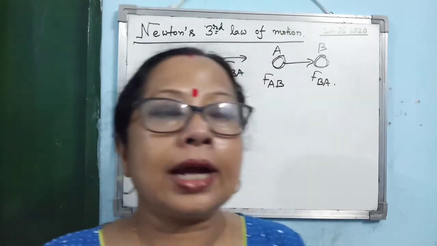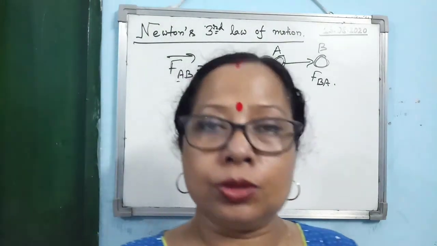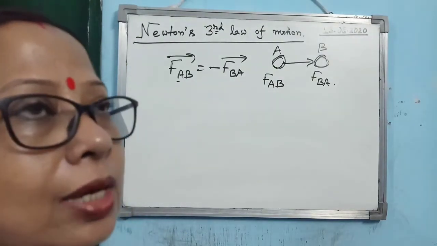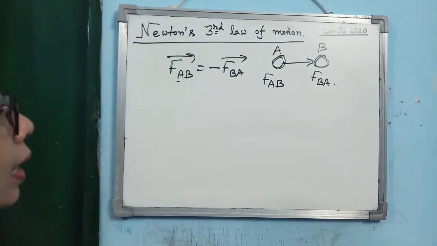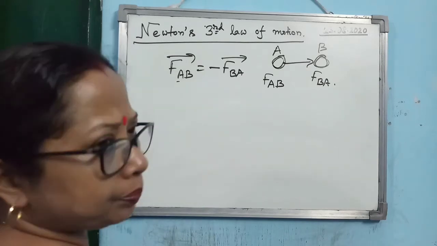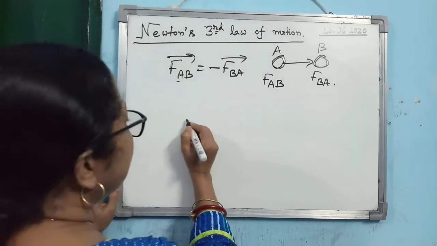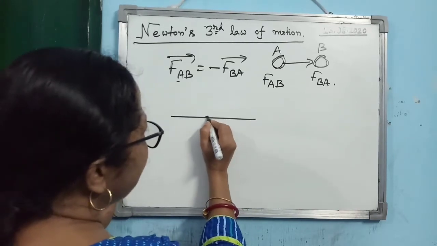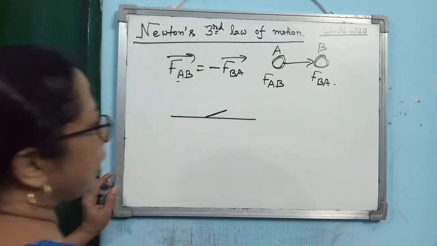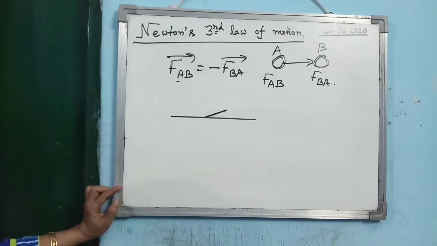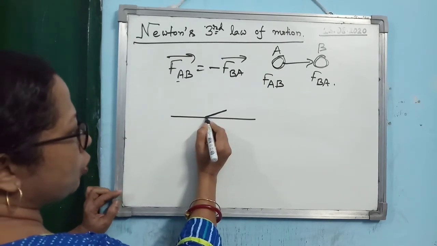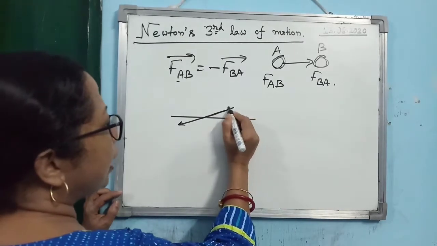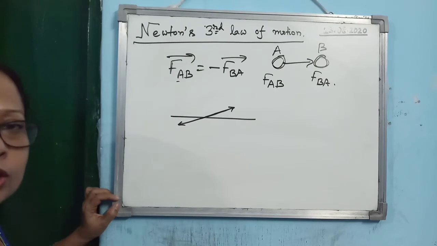Now you know why we can walk on the ground. When we walk on the ground, you have seen that we press not by the toes, but by the heel. I am just drawing a diagram of how we walk on the ground. You place your foot like this. So you see you are pressing the ground in this direction, so what will happen? The ground will provide a reaction on your foot.